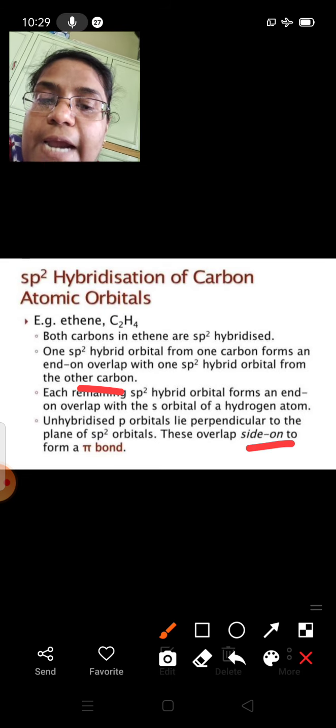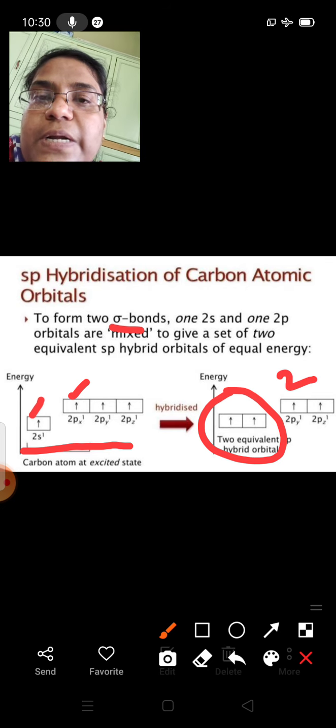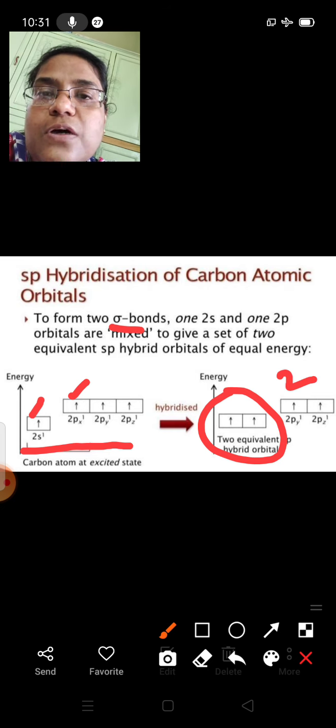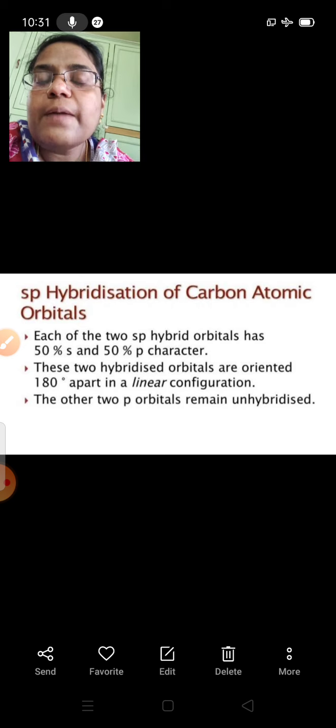So these are the hybrid orbitals, and the remaining two will be present as unhybridized orbitals. So two orbitals are hybridized and two orbitals are present as unhybridized. How they'll participate we'll see, and first we'll see the features of sp hybridization. Each of the two sp hybrid orbitals will have 50% s character and 50% p character. And these two hybrid orbitals are oriented 180 degrees apart in a linear configuration.